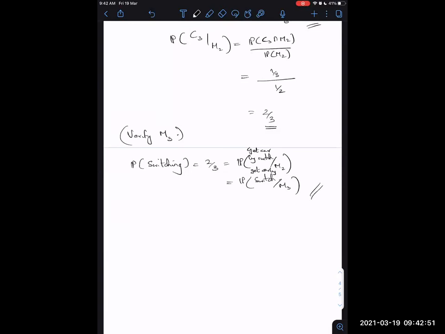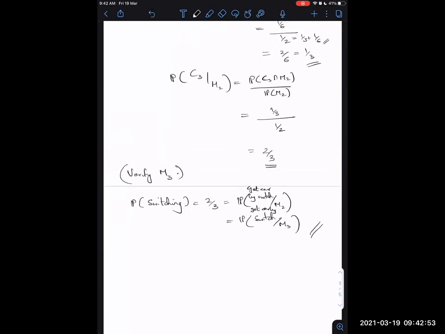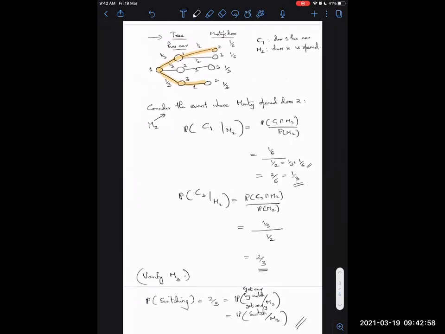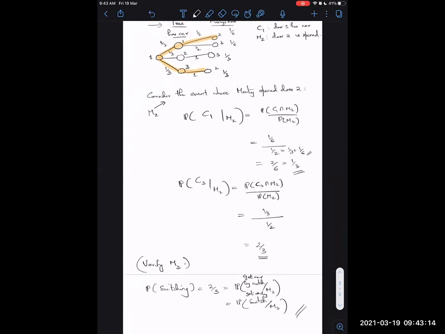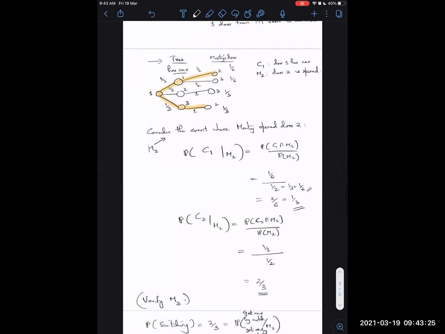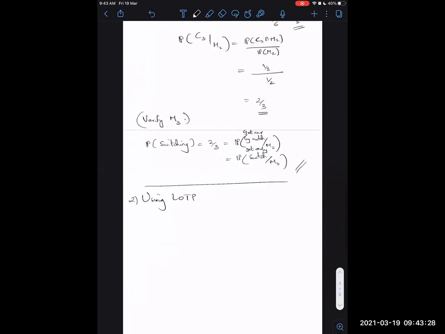So this statement is fine. And we got this solution by looking at the tree diagram alone, and this was not based on anything else, basically using conditional probability. But yeah, the tree diagram gives you most of it. The next method that we are going to see now is using the law of total probability. This is the second method, and we can call the earlier one the first method.